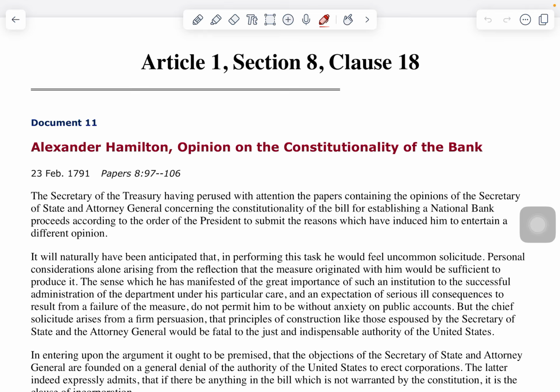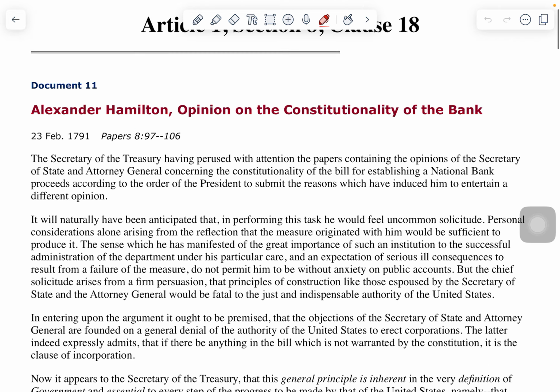Because remember, you have points coming from participation in the debate, and then you have points coming from the research portion where you're actually going to have to type up a document similar to what we would be doing with a DBQ, where you are paraphrasing the content of a document and then using that to support an argument that you're making. So for me, I'm a Federalist, so my argument is a national bank is legal. Not only is it legal, but it is constitutionally supported, and I'm going to use this document to support that claim.